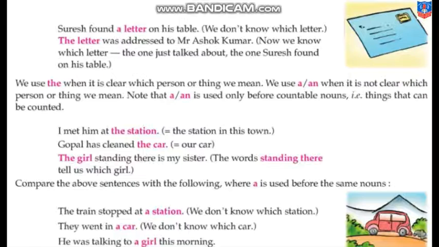Now, we have to compare the above sentences with the following, where a is used before the same nouns. The train stopped at a station. We do not know which station was there. हम train में बैठे हैं and we know the train has stopped at a station. They went in a car. कौन सी कार में गए नहीं पता. He was talking to a girl this morning. Which girl? We do not know.